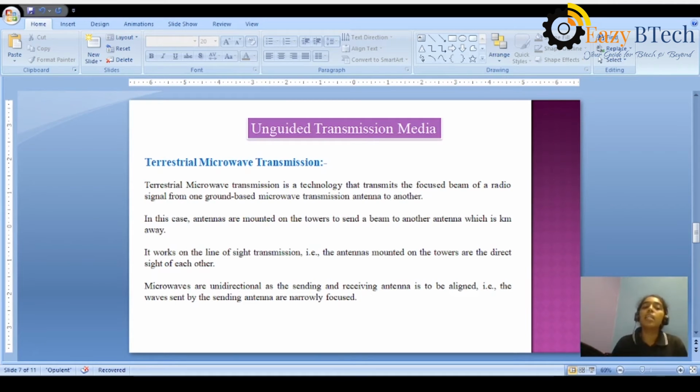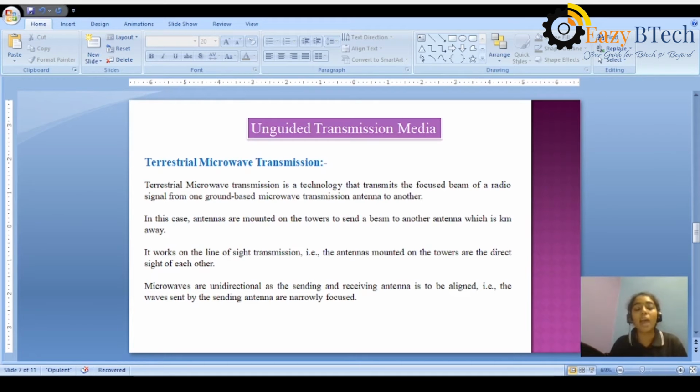In terrestrial microwave transmission, the antennas are mounted on towers, because to form a line of sight, one particular straight direction, the antennas are mounted on towers which are kilometers away, and it works on line of sight transmission.